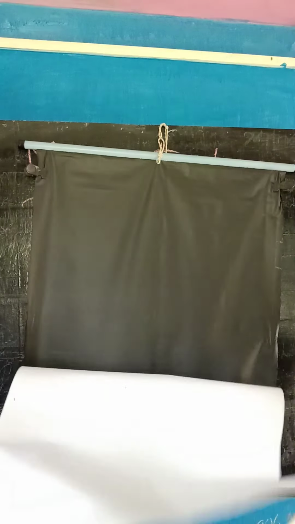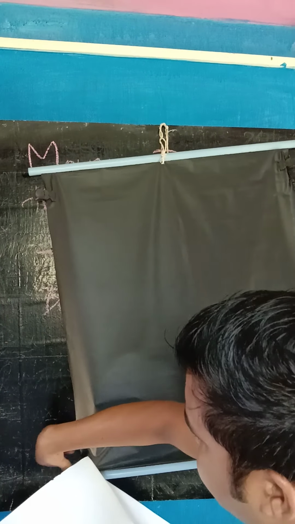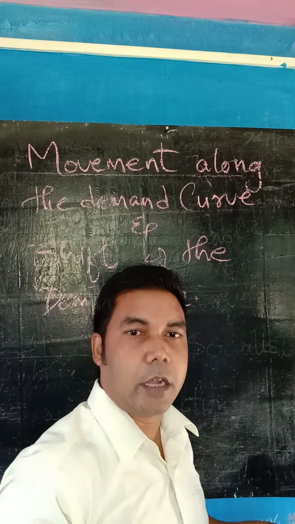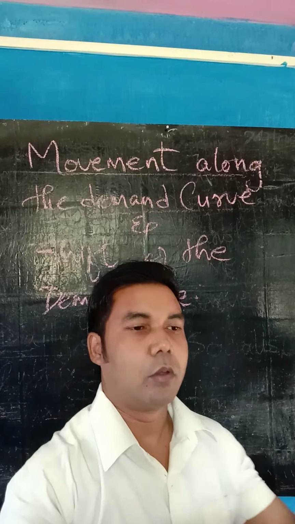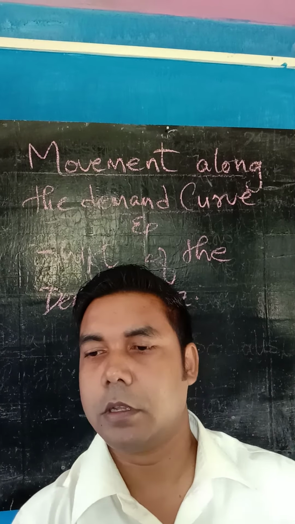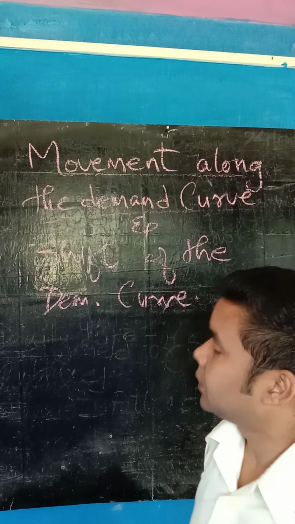Now come to our diagram side. Let's see the diagram I was talking about, the shift and the movement.